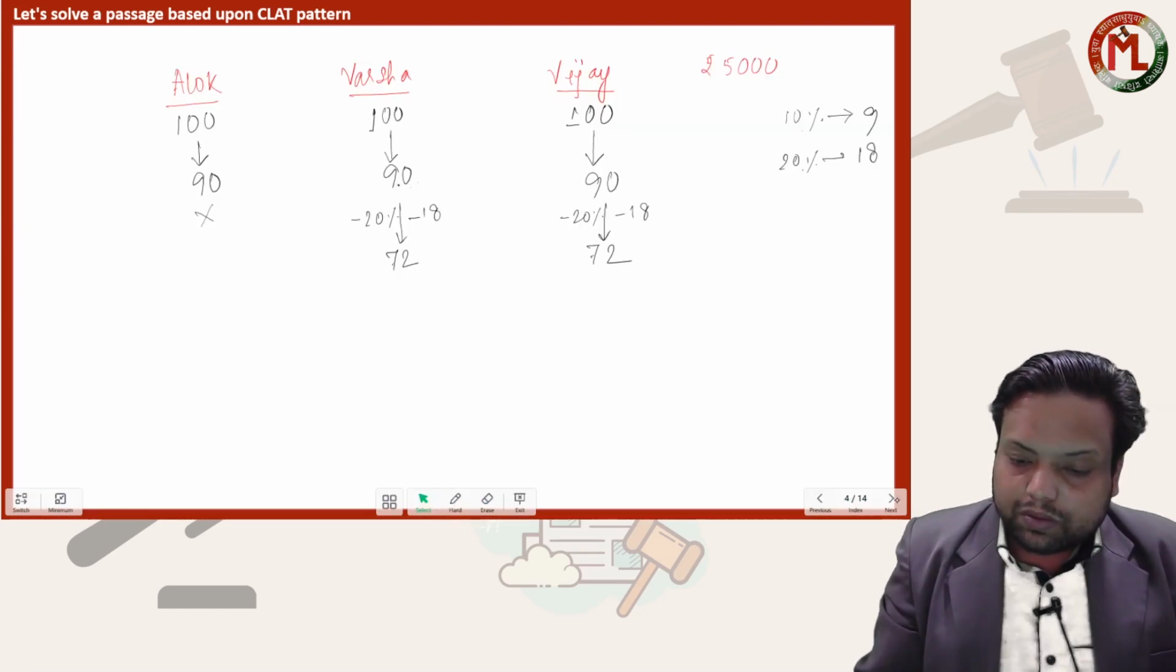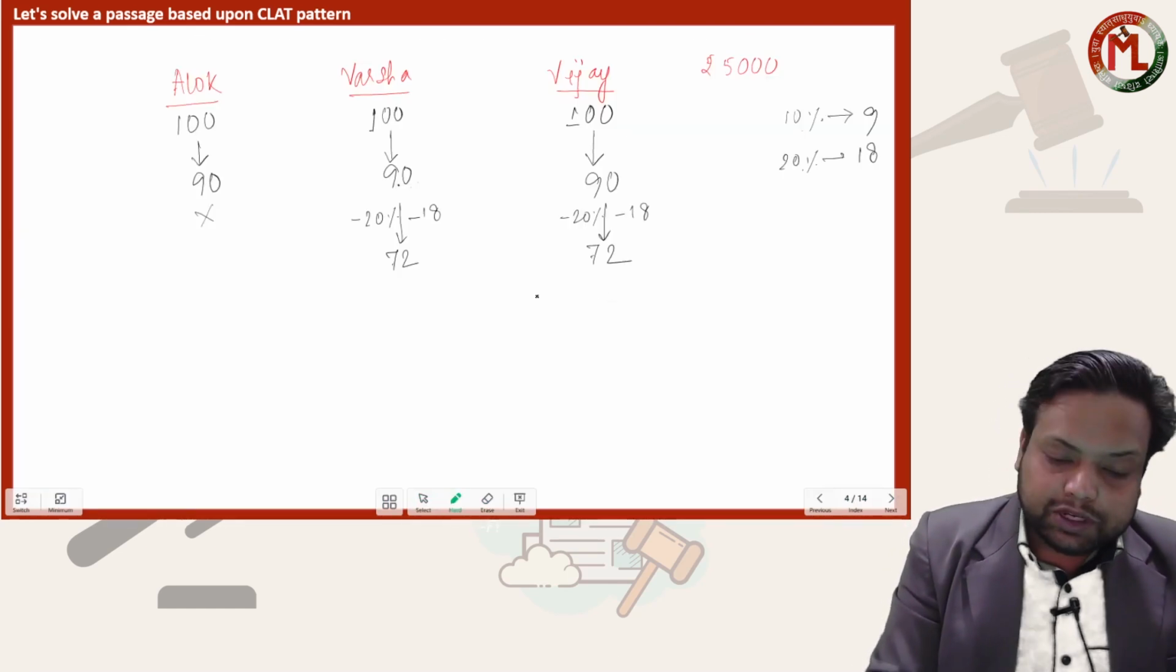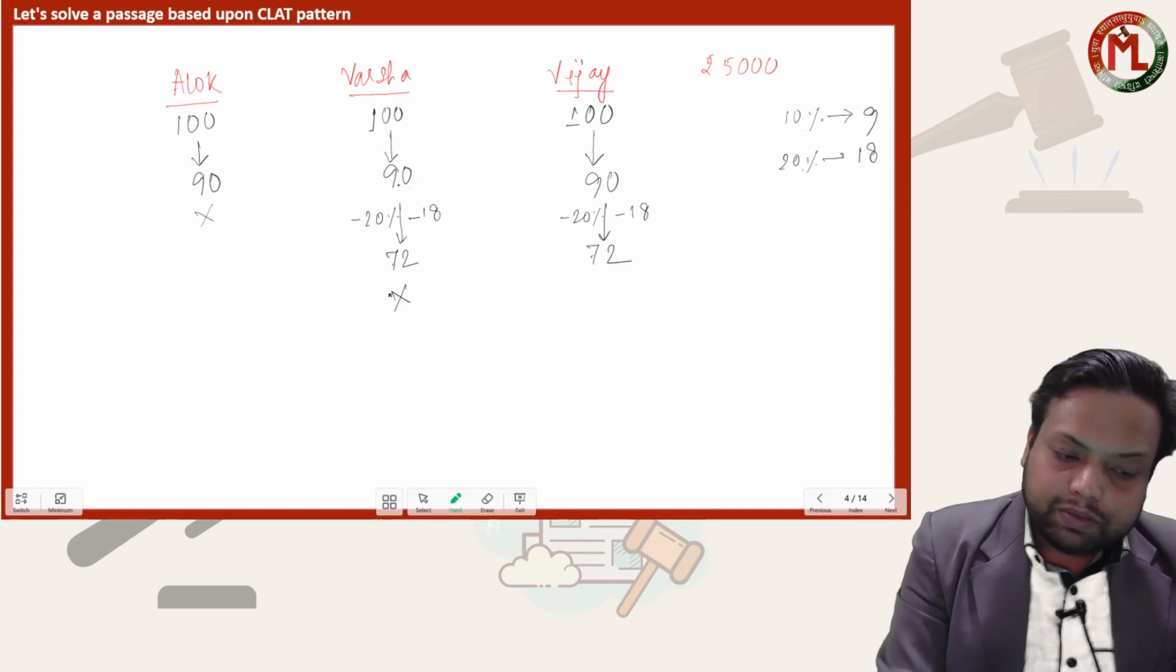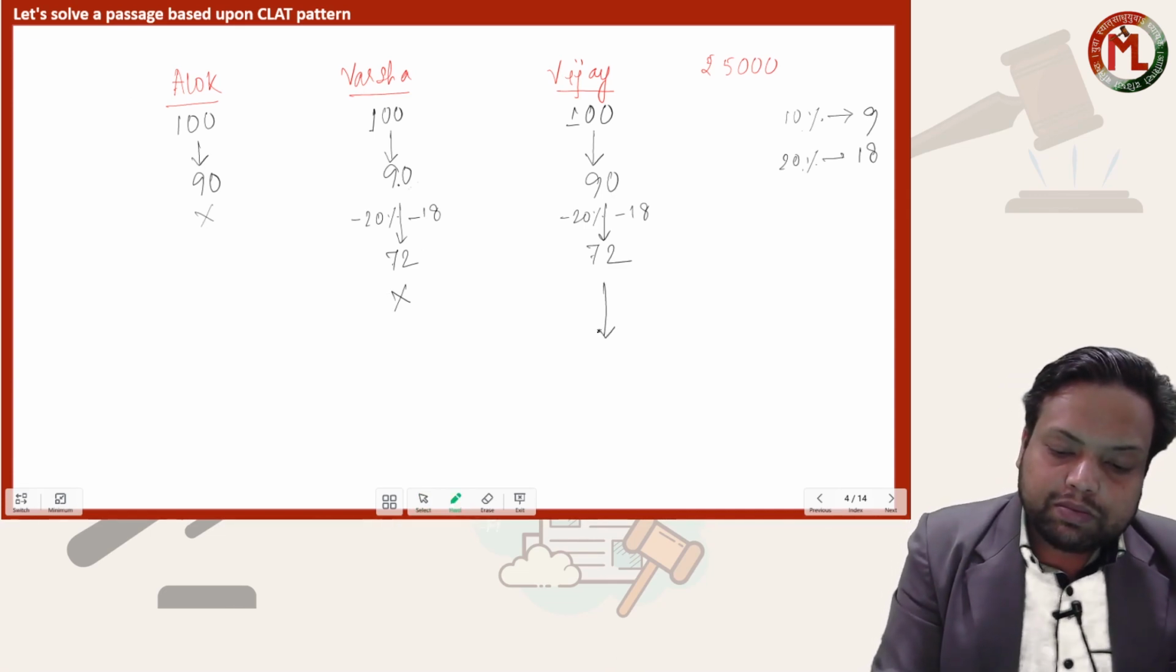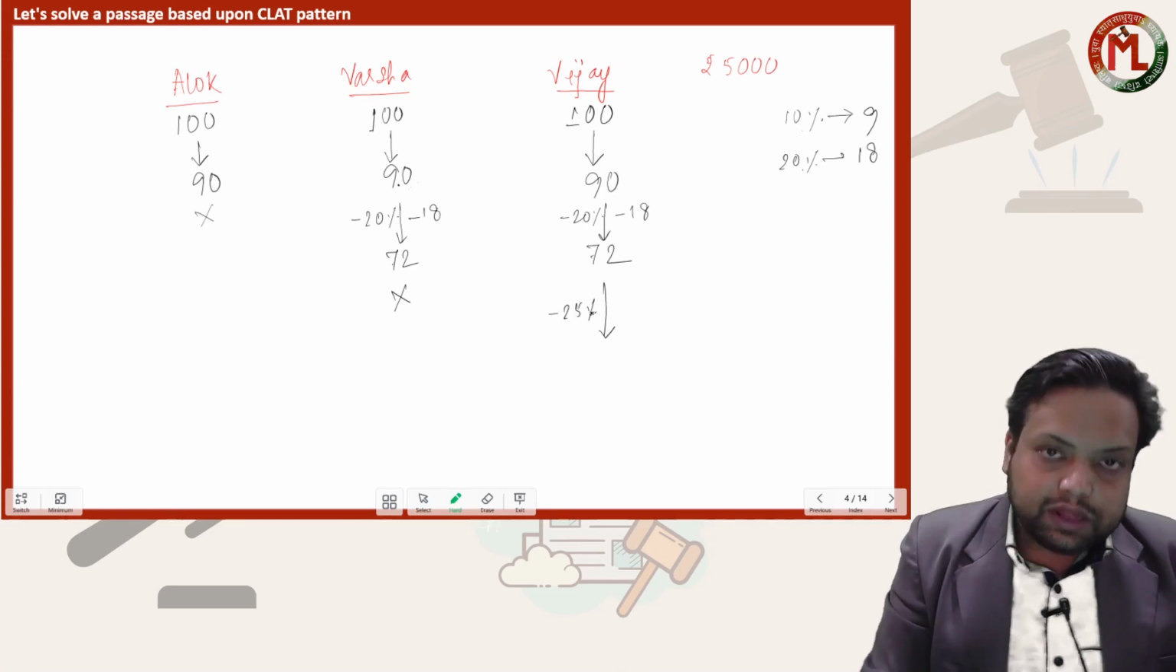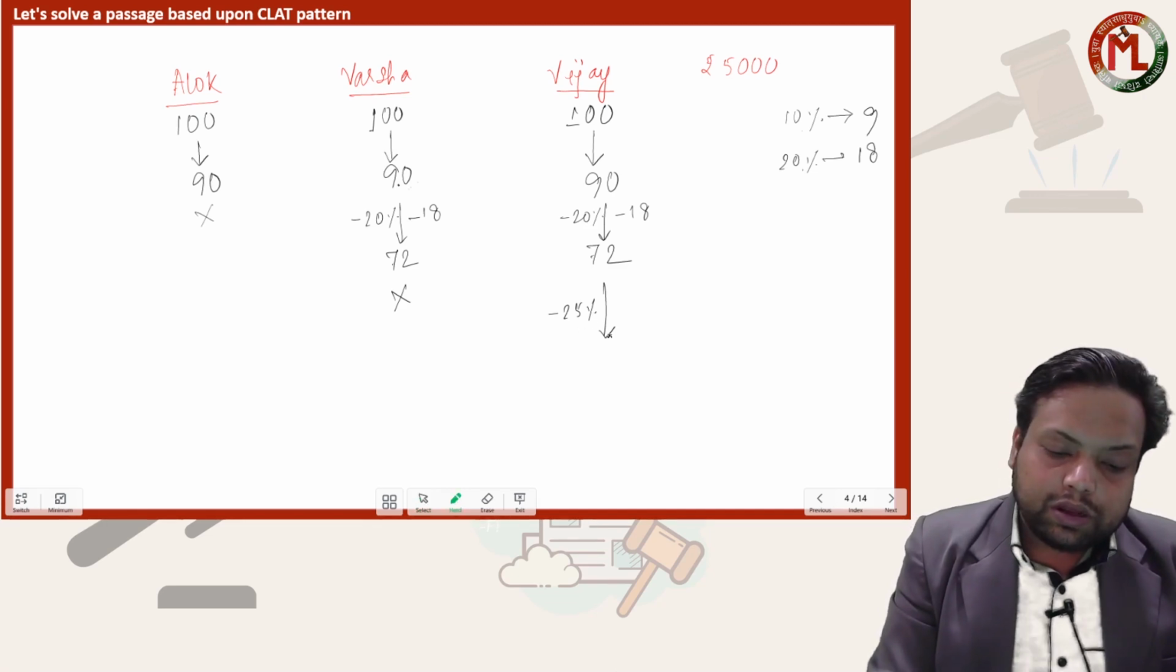Only Vijay had a membership card. Varsha doesn't have a membership card. Alok also doesn't have a membership card. Only Vijay is getting the 25% additional discount on his discounted price.